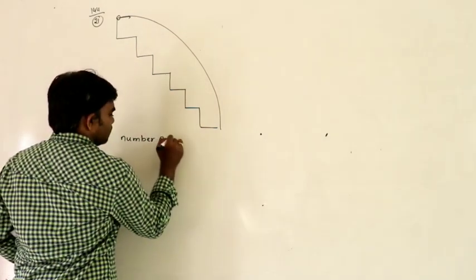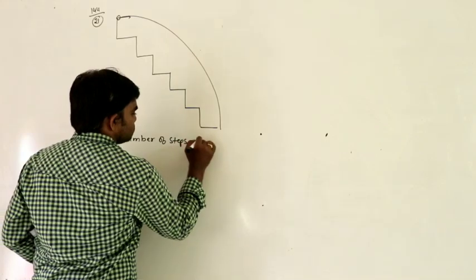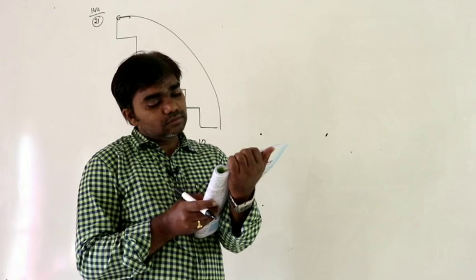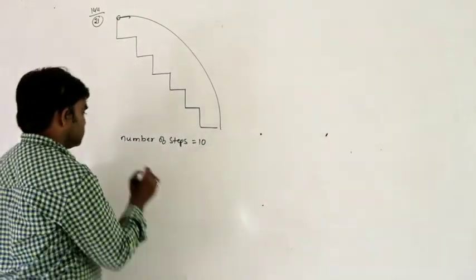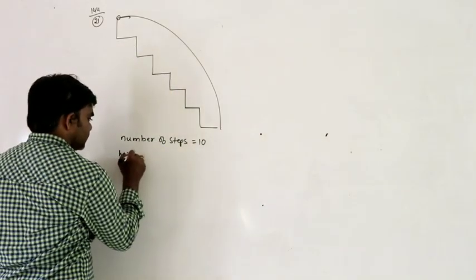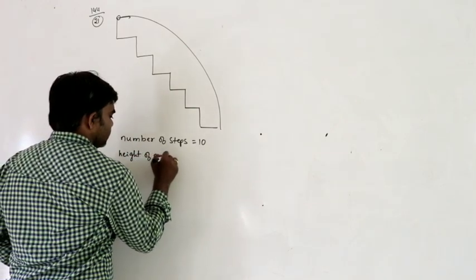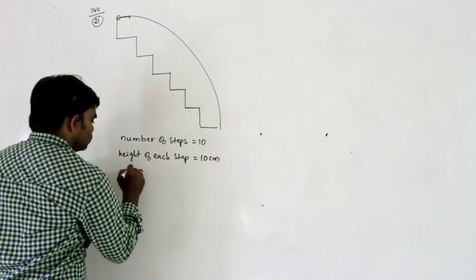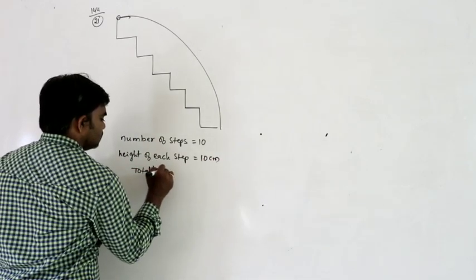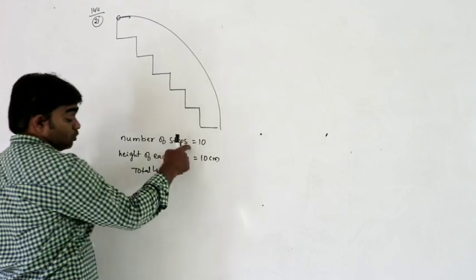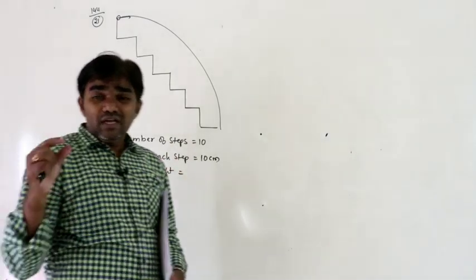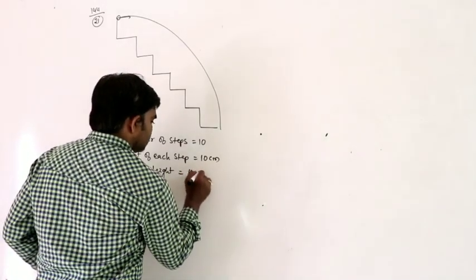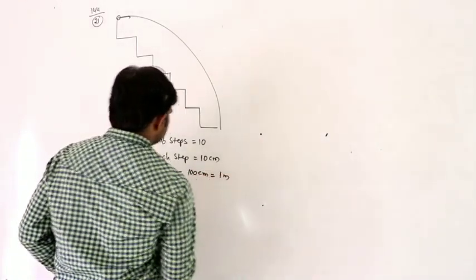Here the number of steps is equal to 10. What is the height of each step? Given that the height of each step is equal to 10 centimeters. So what is the total height? How many steps here? 10 steps. The height of each step is 10 centimeters. Total is 100 centimeters. So that is 1 meter.